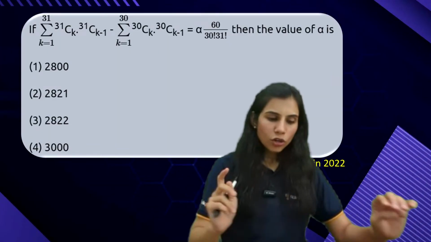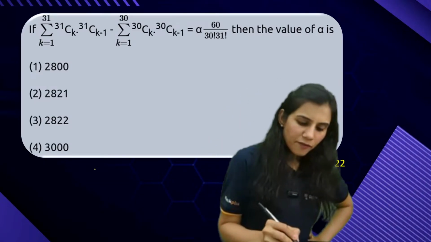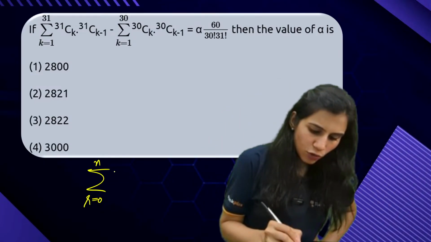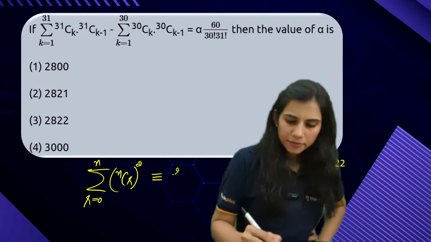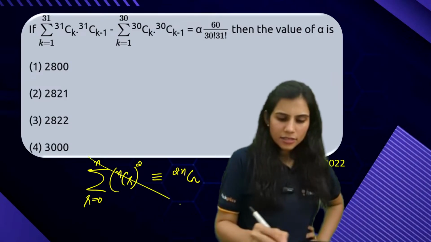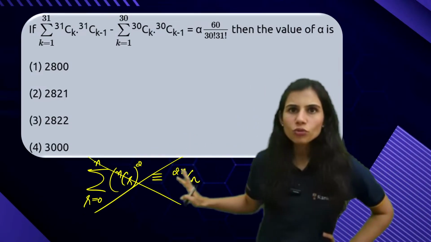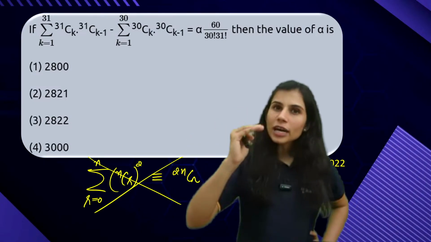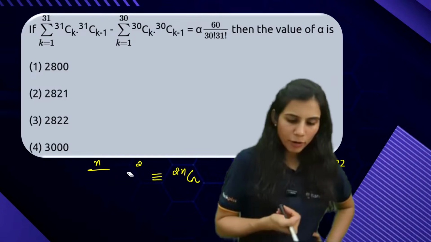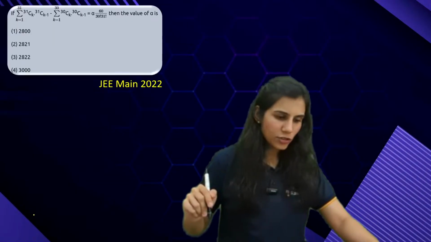I'll just share with you another question like this one. Look at this question. I'll prove to you what I just said, because students blindly say, ma'am, whenever it's written summation r going from 0 to n and there is NCR whole square, we directly write it as 2NCN. This is not right. Remembering it like this is not right. Right now as a result, it's true. But remembering it like that is not right, because you need to know the details, you need to know the unlayering as well. Each and every layer you should know about this. So what I actually mean will be clear from this question.